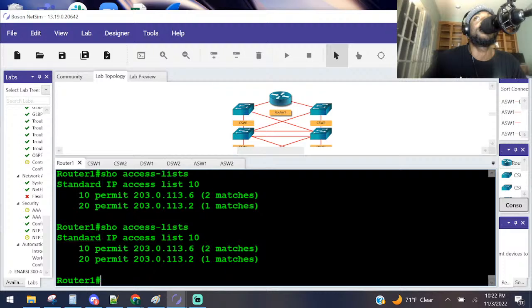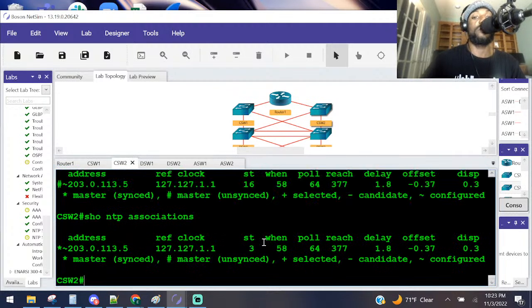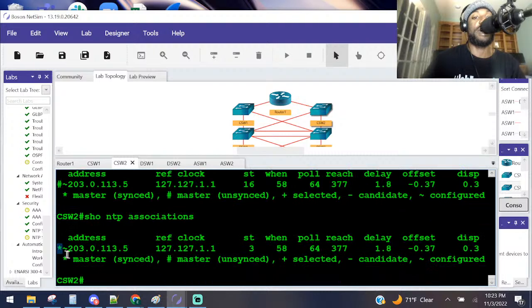Let's see. Modify the ACL to permit traffic. We did that. Display the associations on CSW2. Yeah, that's where we were at. And now he got a star, so now he is synced. See that? Now he's synced. That's good. All I do is win, win, win, no matter what.